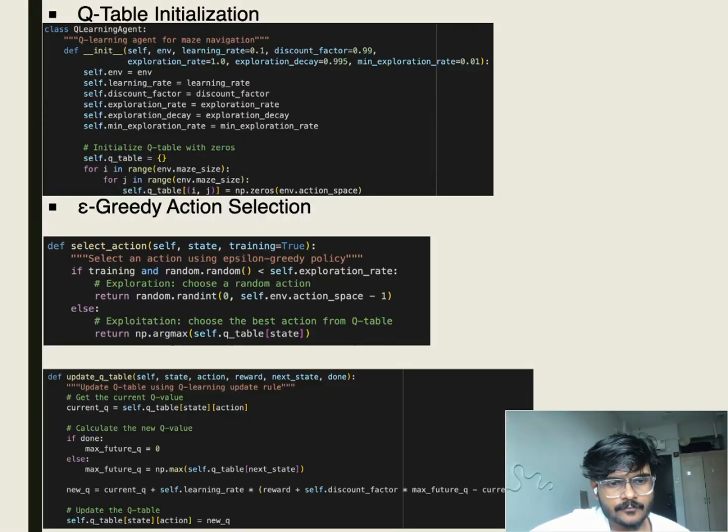Here's the implementation of the Q-learning agent. It's initialized with parameters like learning rate, discount factor, and exploration rate. The Q table starts with zeros for each state-action pair. The select action method uses epsilon greedy: with probability equal to the exploration rate, it explores randomly, otherwise it exploits the best Q value. The update Q table method applies the Q-learning update rule to adjust Q values based on rewards and next states.